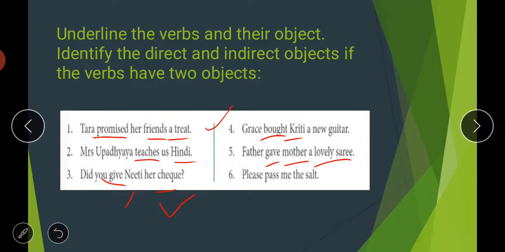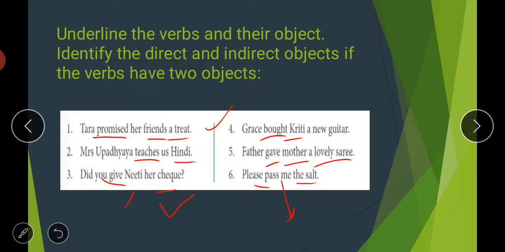Then the sixth one is, please pass me the salt. So pass here is your verb. What am I asking to be passed? Salt. Salt is the direct object, and to whom is the salt to be passed? To me. So me is your indirect object. I hope the concept of direct and indirect object is clear to you. Direct object answers your what question and indirect object answers your whom question.